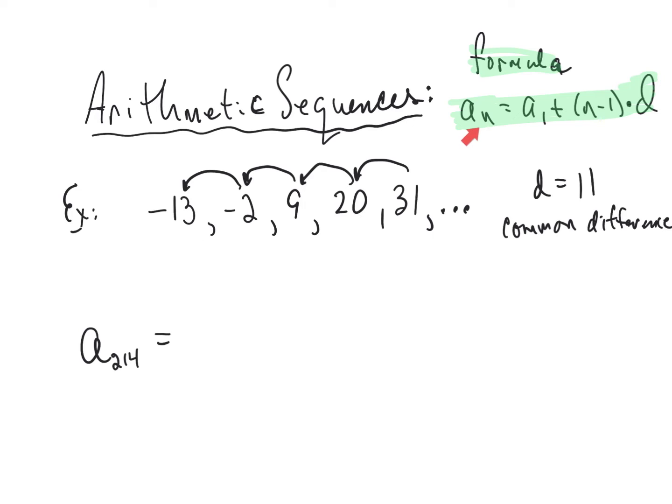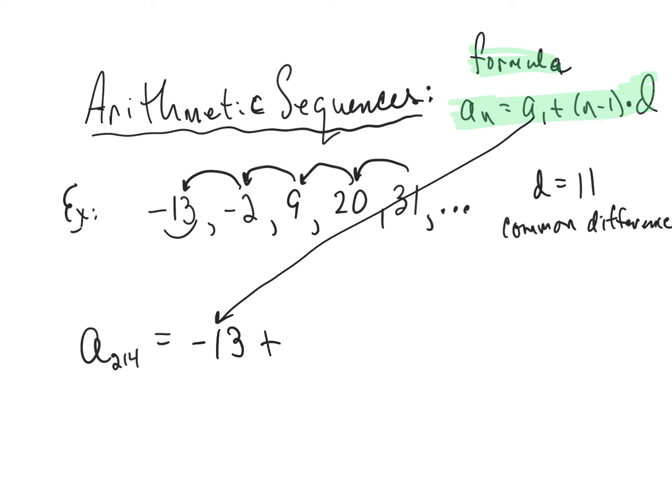And a sub n would then represent any term in the entire sequence, from the first through the 214th to the 2000th to any term you want. Okay? So to find the 214th term, what we do is we start with the very first term, and you can see that the first term up above is negative 13.